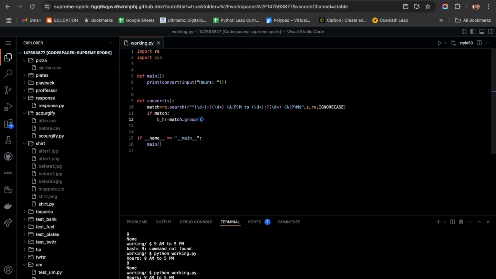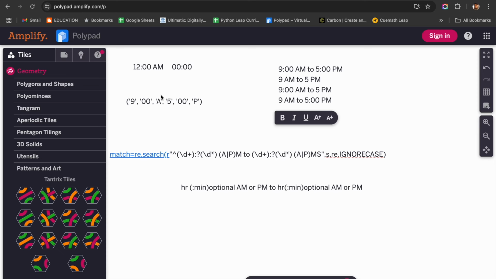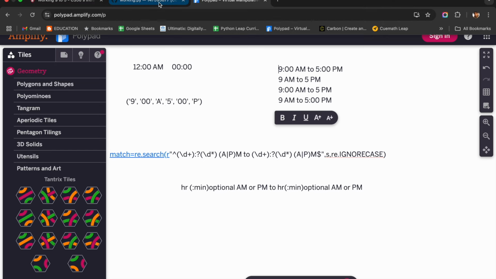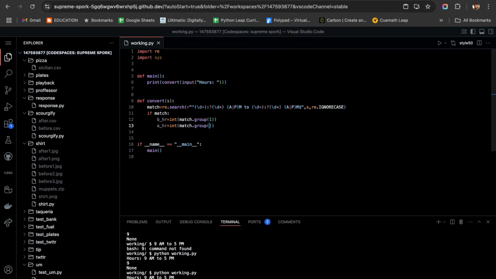After that, here it is going to be an integer. After hour is going to be equal to, the same way, integer of match dot group of, the number will be, this is 1, 2, 3, 4, 4.